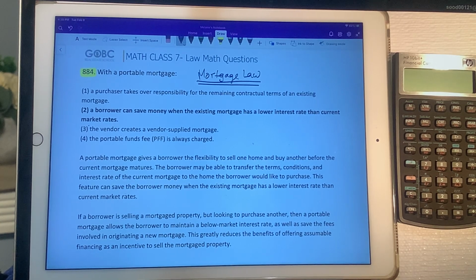So sometimes owners will actually give a vendor supplied mortgage. If they have a portable mortgage, they may not want to do that. They might want to keep those mortgage terms and that mortgage for themselves, because they may want to port it over to their new property that they're thinking of purchasing or that they already have purchased.